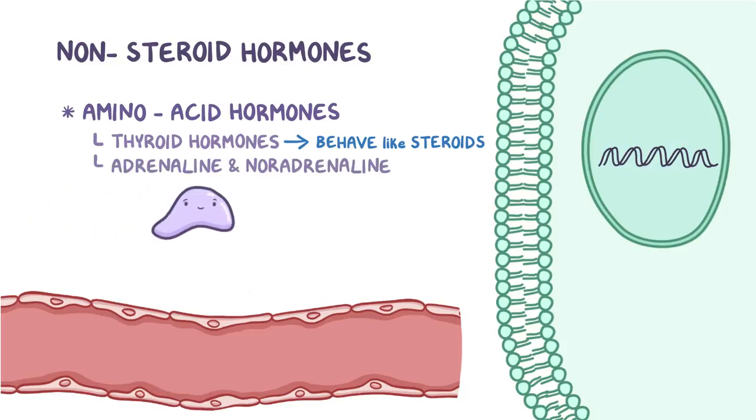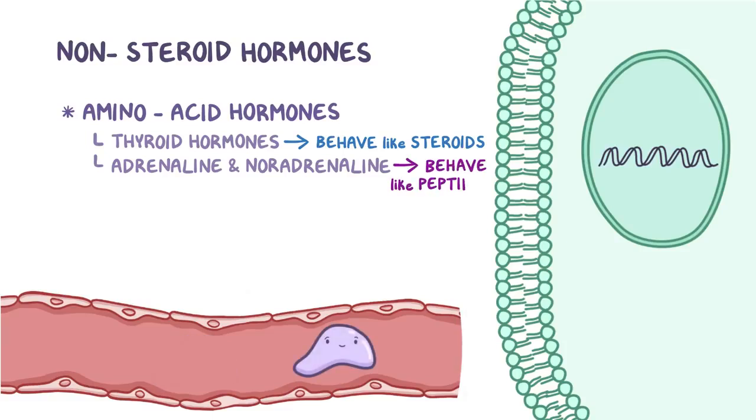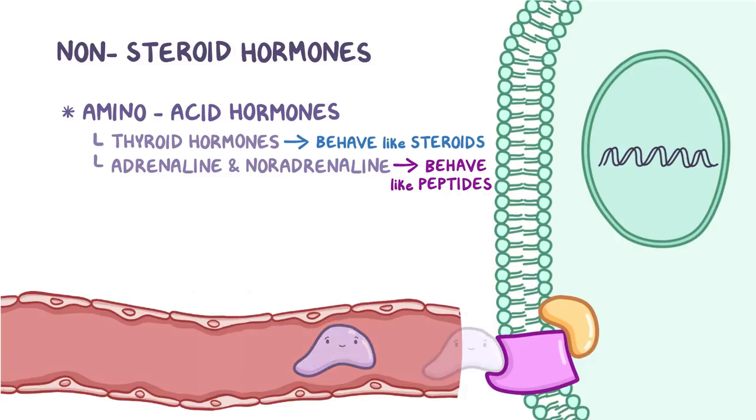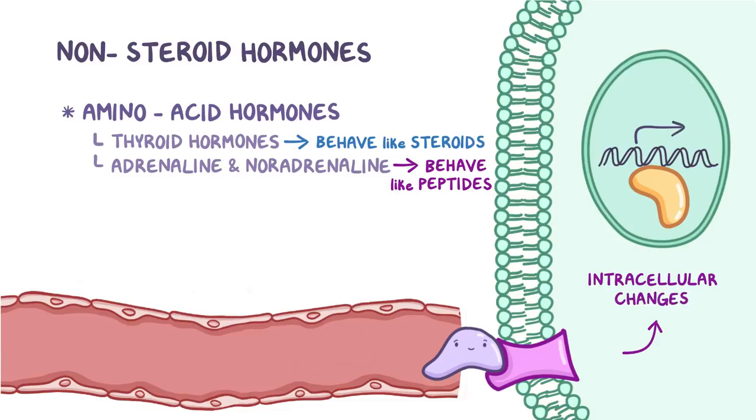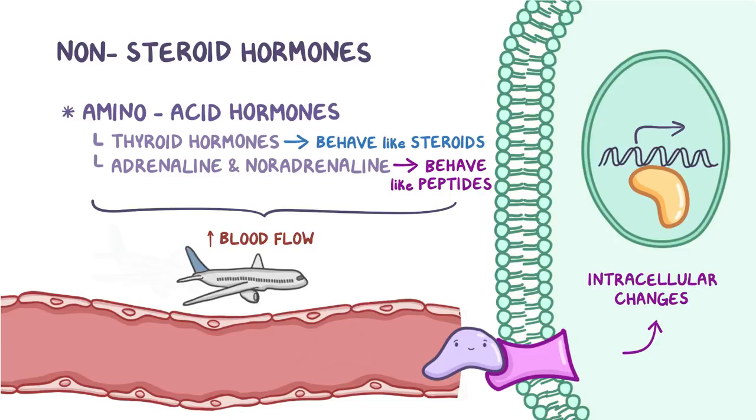Adrenaline and noradrenaline, on the other hand, behave more like peptide hormones. They travel through the blood unbound, and bind to cell surface receptors on cells, which then set off intracellular changes. In fact, that's partly responsible for the increased blood flow to the heart and the muscles. That happens during a fight or flight response, when you're fighting with an airline so you can catch a flight.